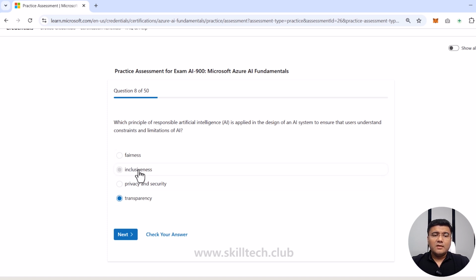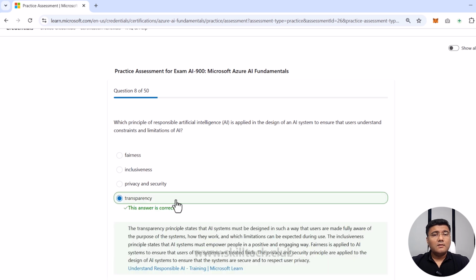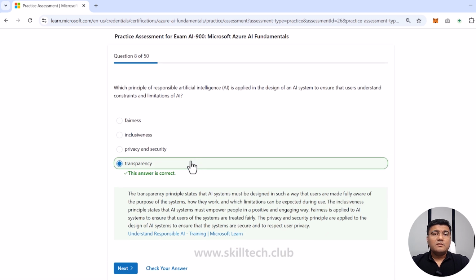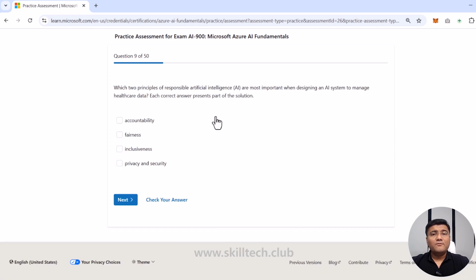Now, fairness, inclusiveness, privacy and security are not going to be part of this, as per me. Again, I'm just clarifying that I can be wrong in this case, but I feel this is transparency, and I'm just clicking on check answer. It is showing me the correct answer. Remember guys, responsible AI principles are very important from the exam point of view. If you have not gone through this, please go through that video.